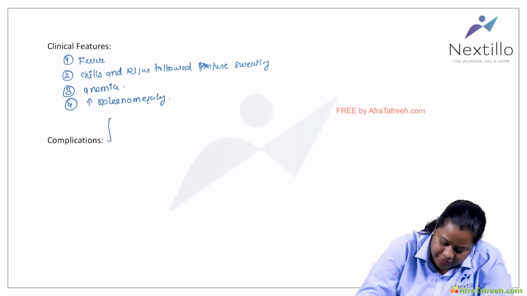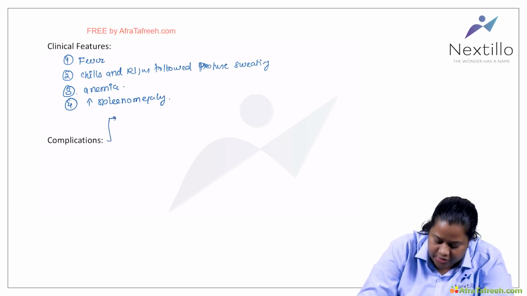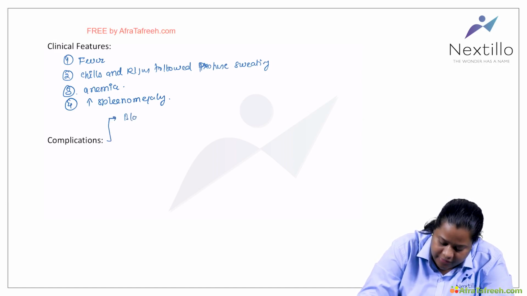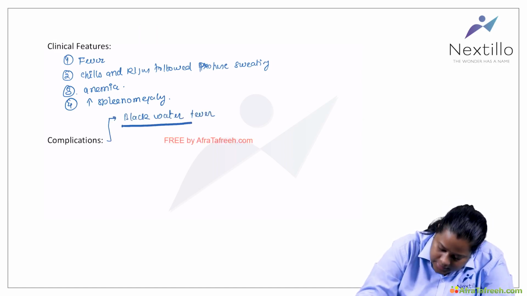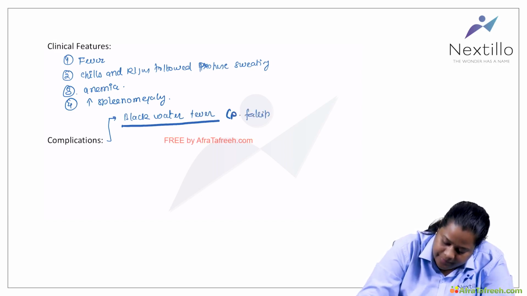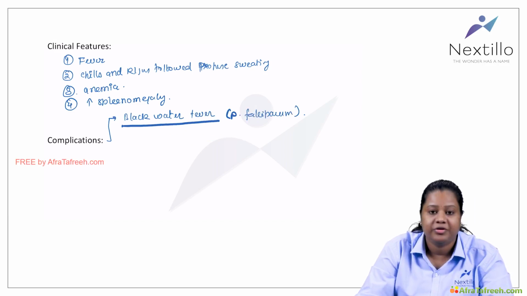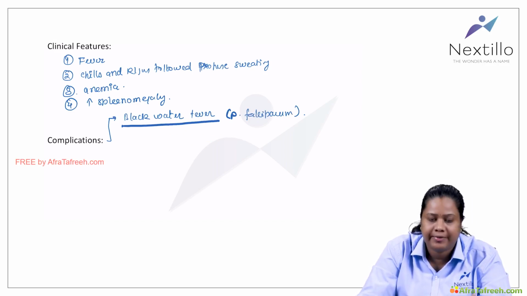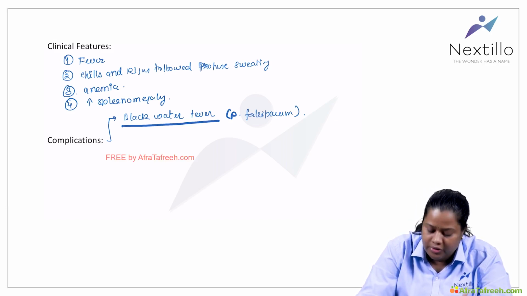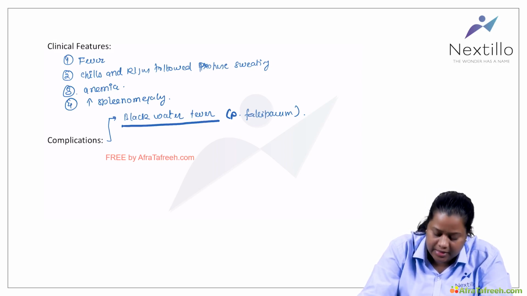So the complications include black water fever. When the malaria is very severe, it is more common with Plasmodium falciparum. In black water fever there will be a lot of hemolysis, and the patient will have dark colored urine. That is the black water urine.